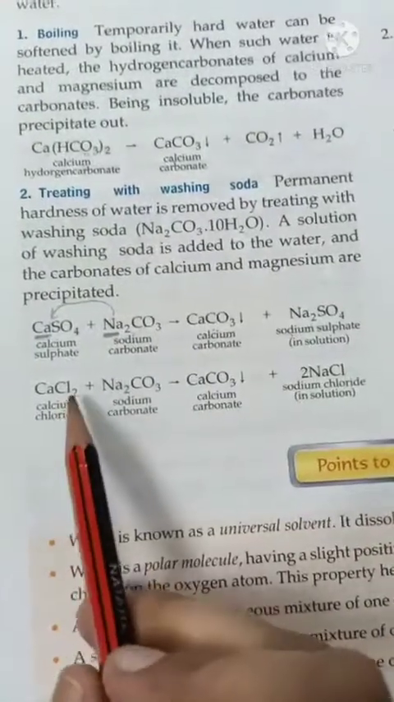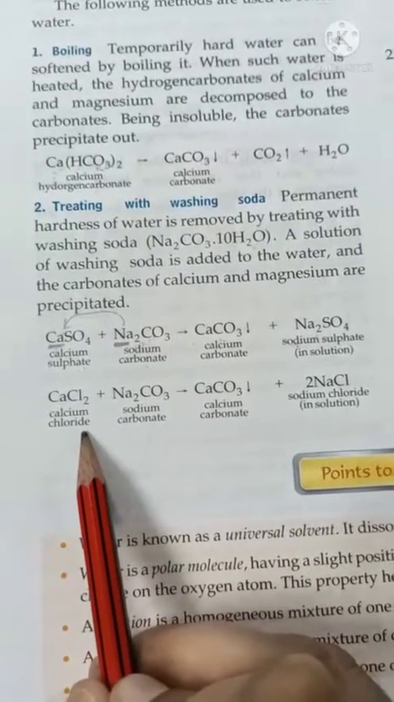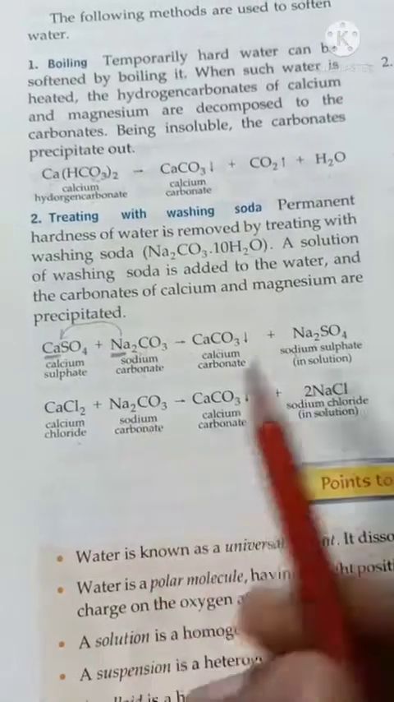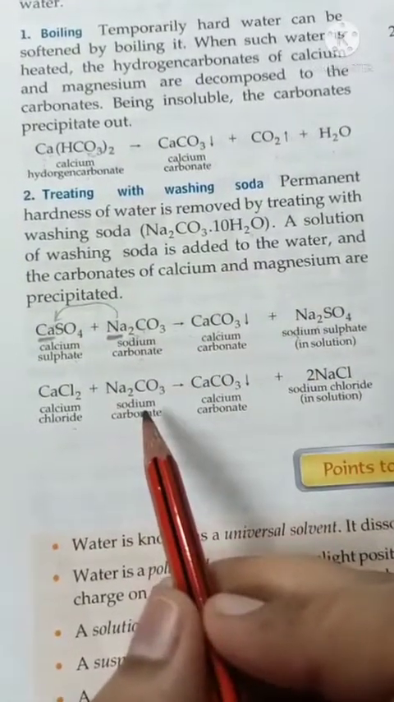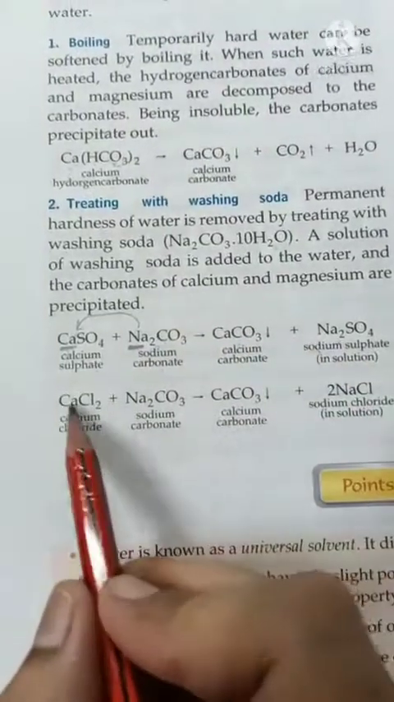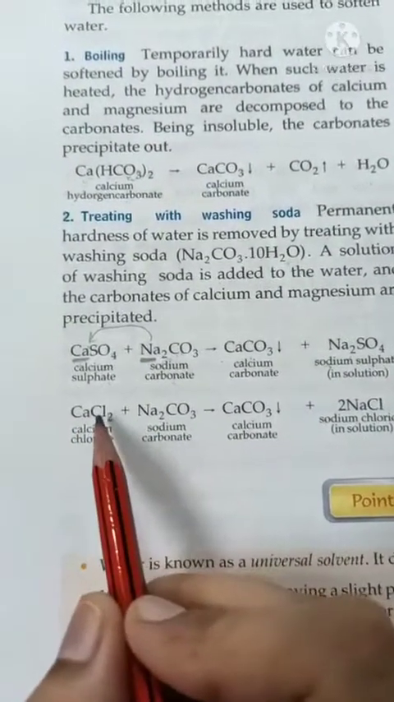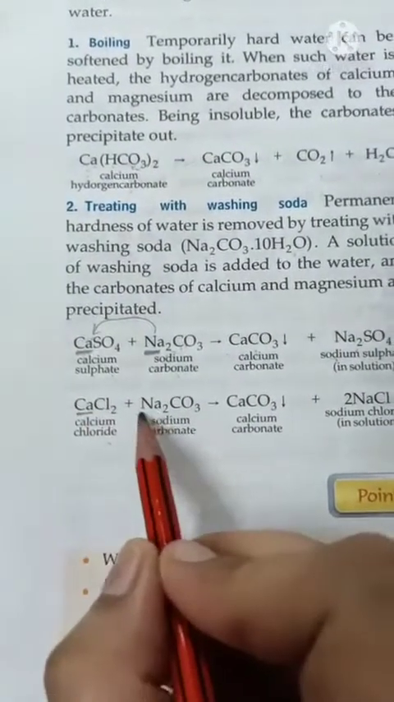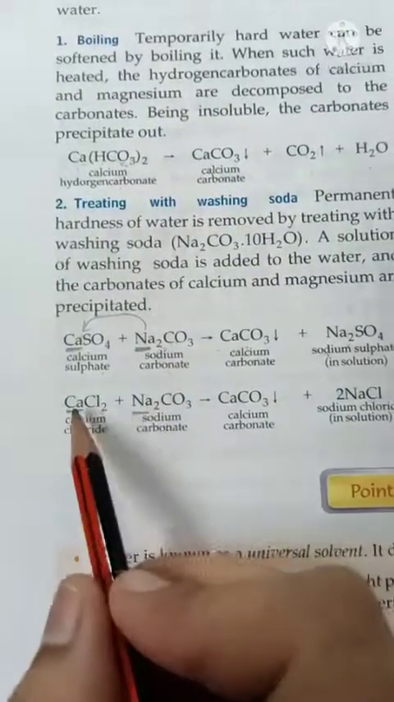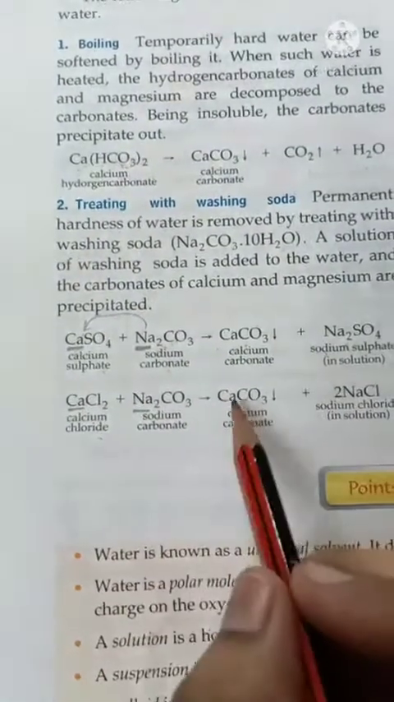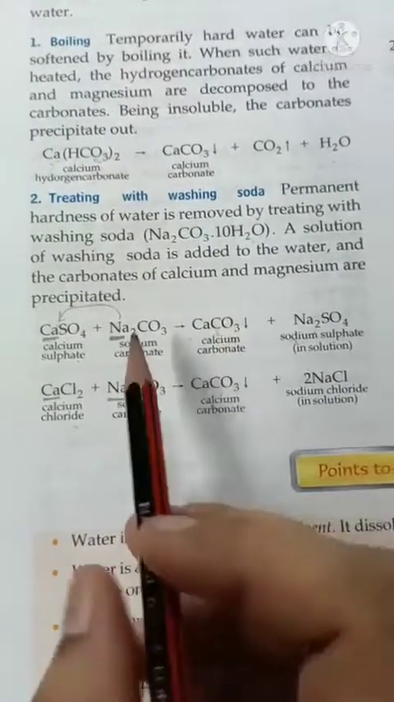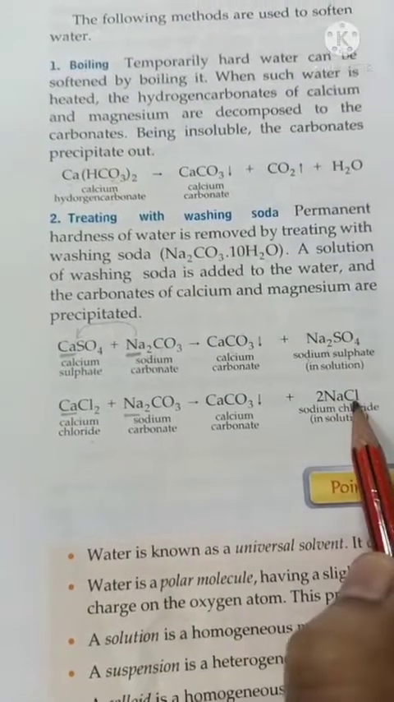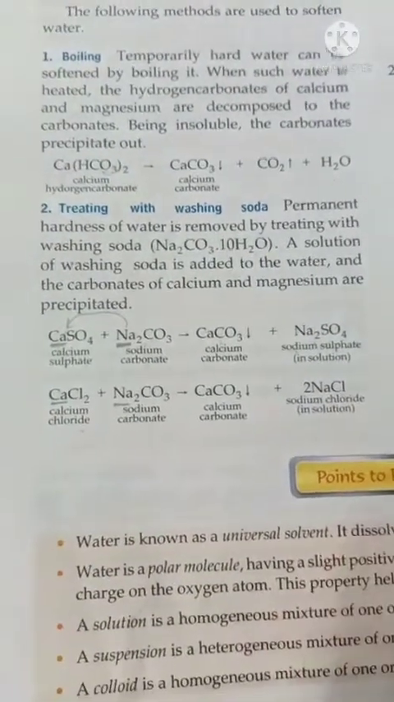Now next, if chloride salt is present in hard water, then in the same way, when we add washing soda, what will happen? There we will have an exchange of positive radicals. We have studied that the first radicals are positive, and the last ones are negative. So this radical and this radical will be exchanged again. This calcium will come over here and form calcium carbonate like this only, and this sodium will come over here and give us a new compound, sodium chloride, and we will get soft water.